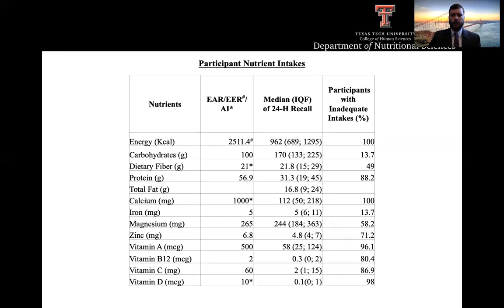If we move over to the nutrient intakes, this table includes the intakes of several key macro and micronutrients of the participants. The participants' intakes, which are listed by medians and the interquartile frequency, or IQF, are based off the 24-hour dietary recalls and then compared to the dietary reference intakes.